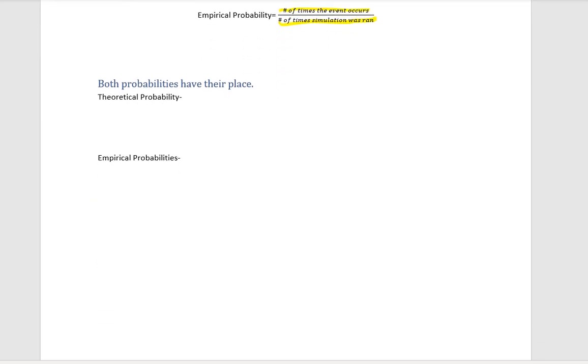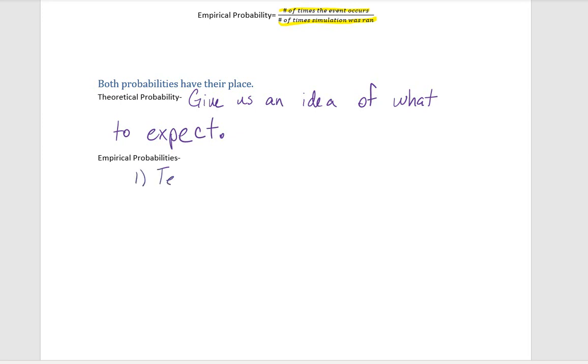Now, both probabilities have their place. First, theoretical probabilities give us an idea of what to expect. So they give us a basis. What empirical probabilities do is they allow us to do a couple of things. One thing is that they allow us to test our theoretical probabilities.